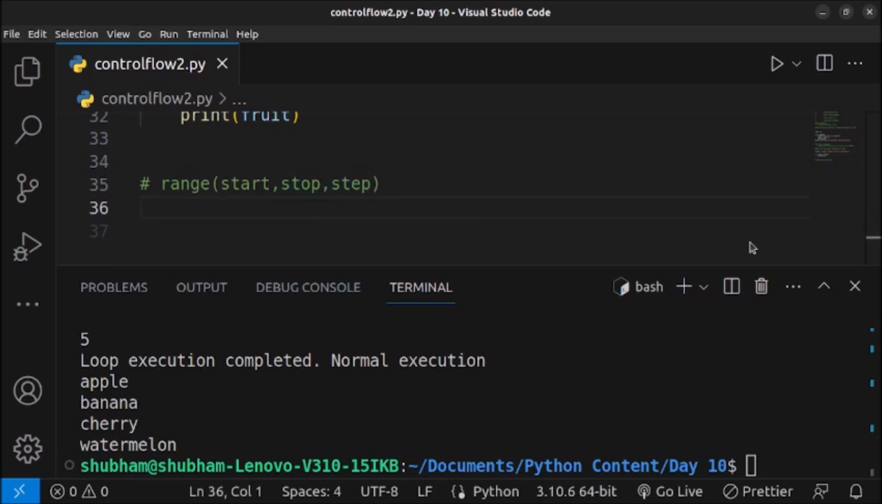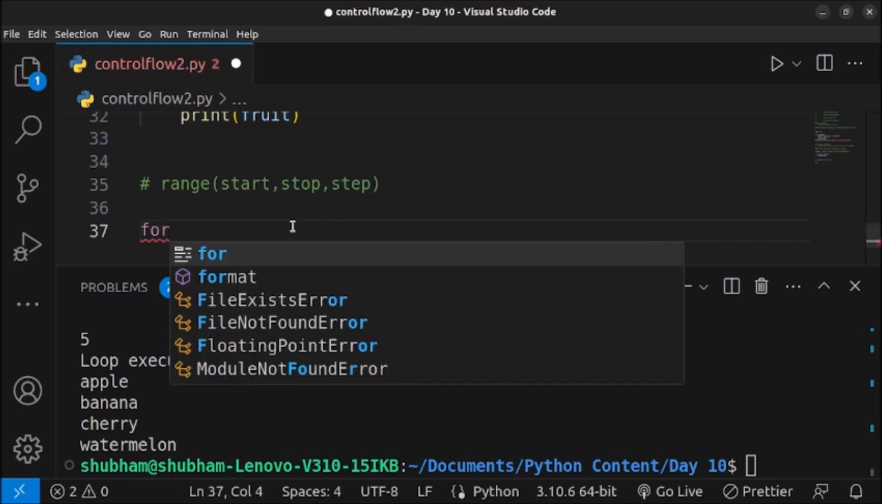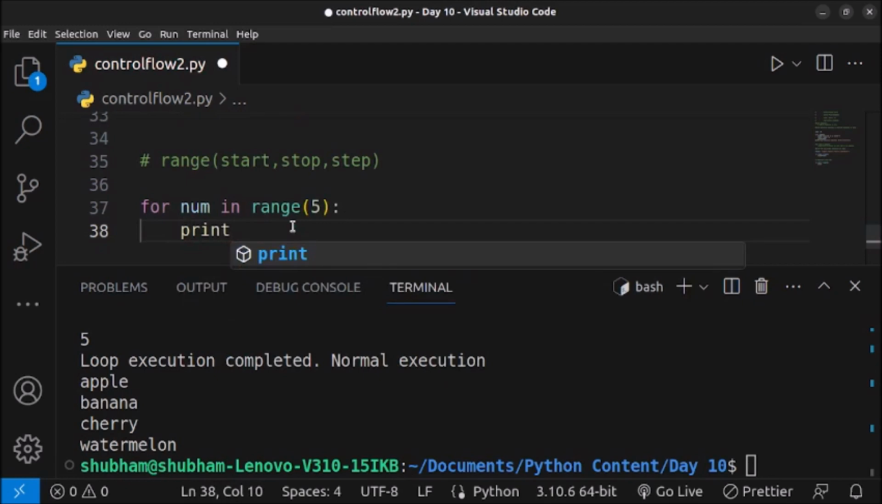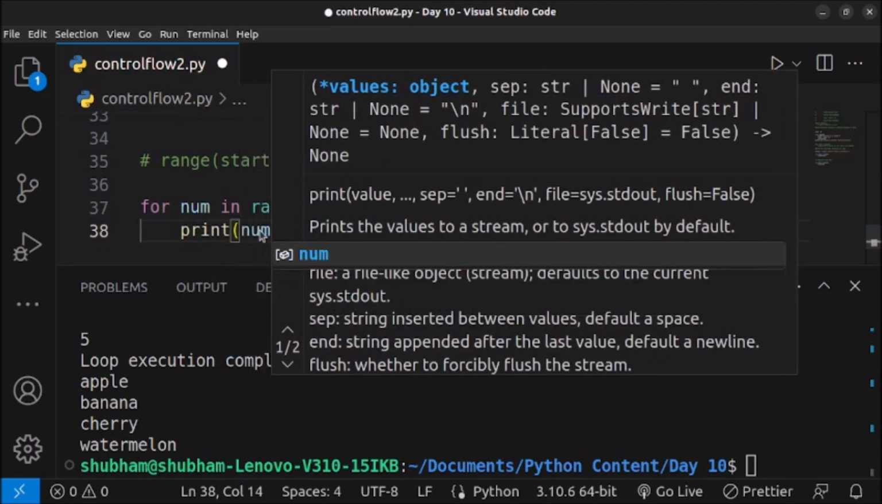Now let's try to generate some sequence of numbers using this range function. Again we know that we have to create one variable here. So for num in range, and here if we pass only one value, then it means we are telling our code that it is the stop value. So if we pass only one value to the range function, then it means we are passing only the stop value. Now let's try to print the number. What just happened?